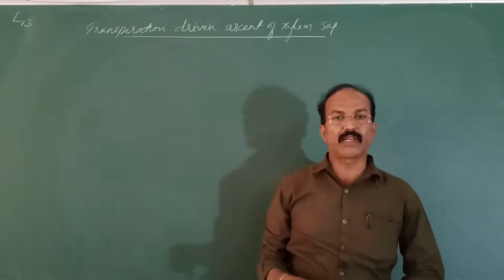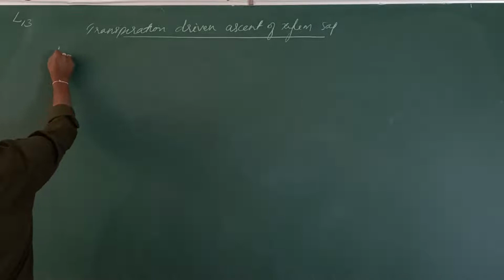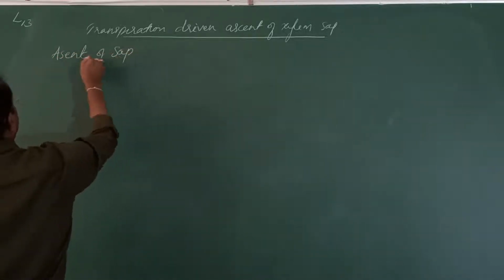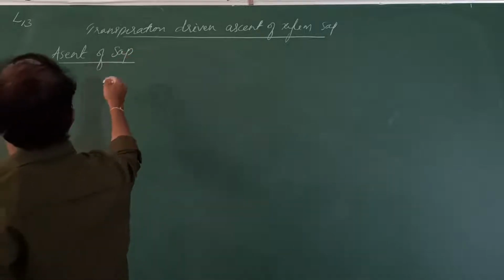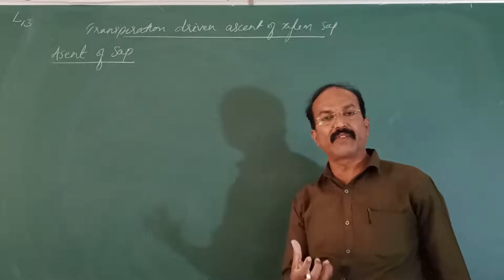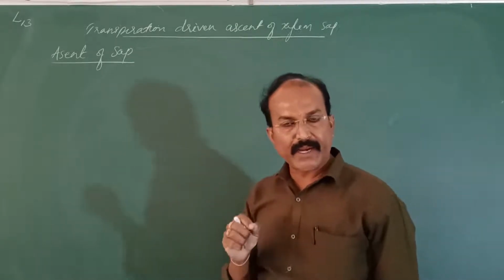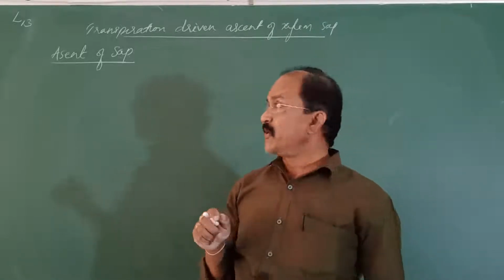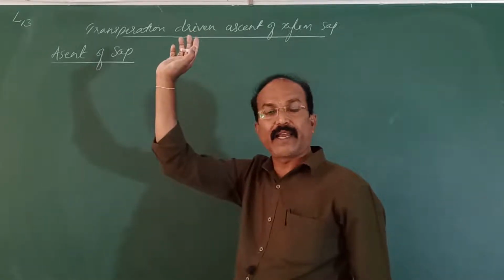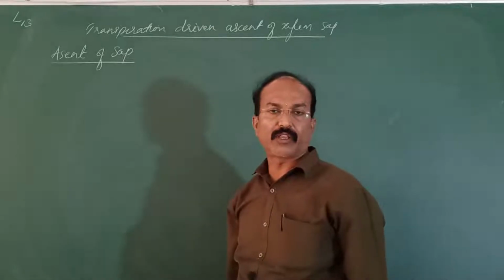Already we know what is ascent of sap. Transpiration driven means there is a drive, a pull, a suction force that is created by transpiration, due to which the sap in the xylem ascends in an upward direction from the roots to the tip of the plant body, to all the parts of the plant body.